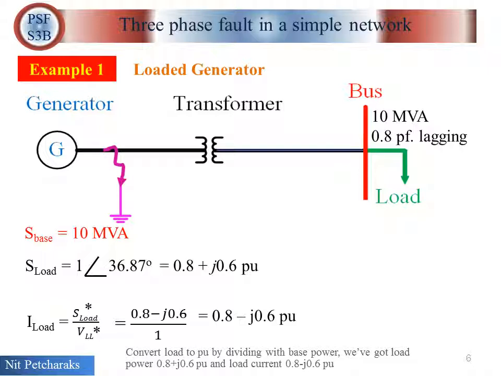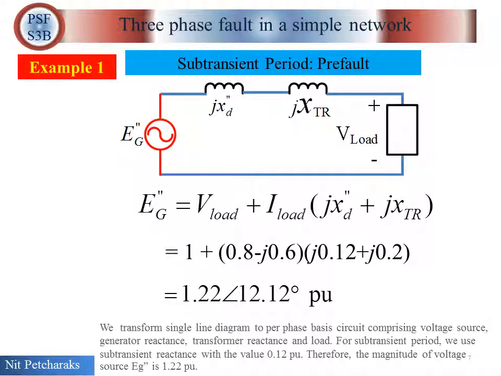Convert load to per unit by dividing with base power. We've got load power 0.8 plus j0.6 per unit and load current 0.8 minus j0.6 per unit. We transform single line diagram to per phase basis circuit comprising voltage source, generator reactance, transformer reactance, and load.